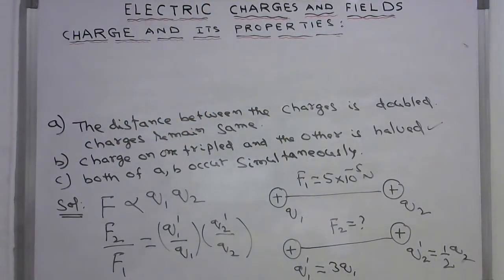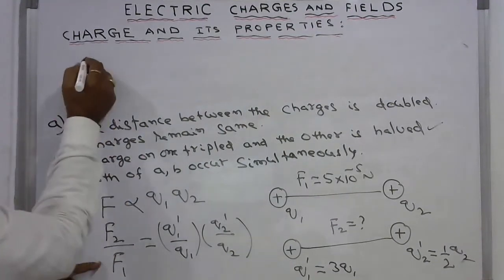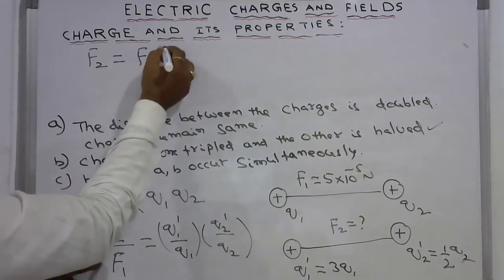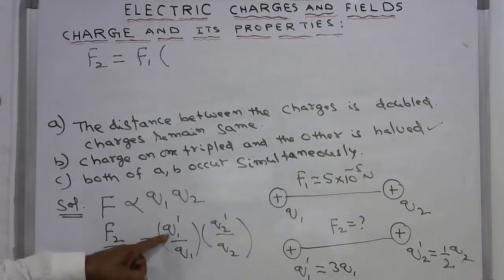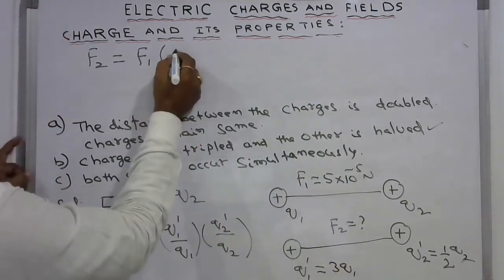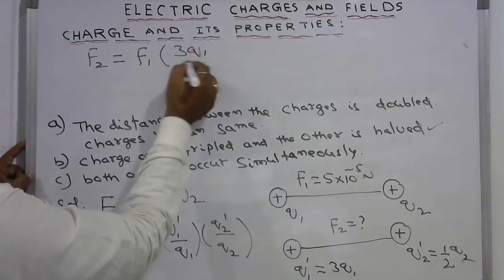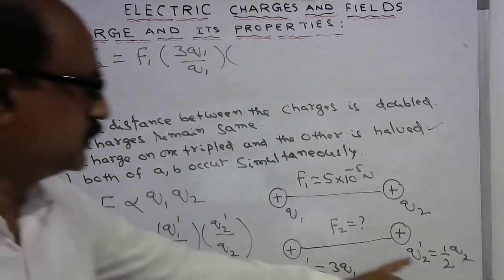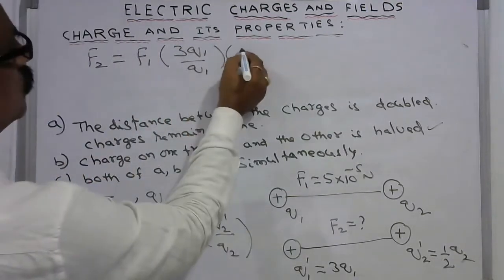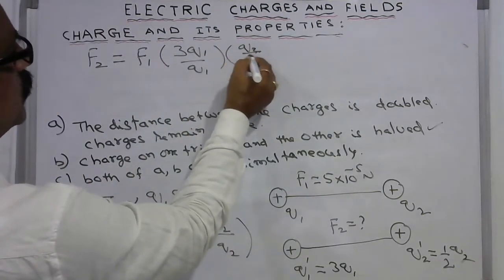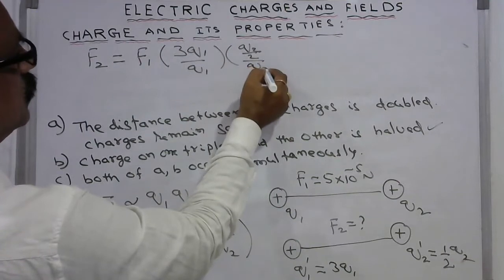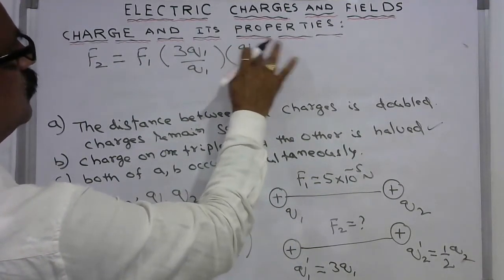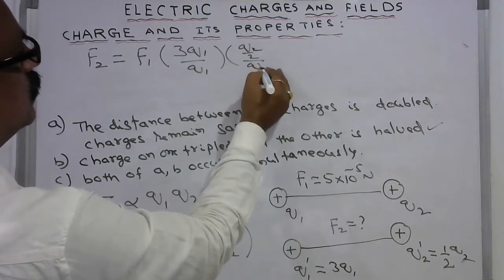F2 is equal to F1 into 3Q1 by Q1 into Q2 by 2 by Q2.